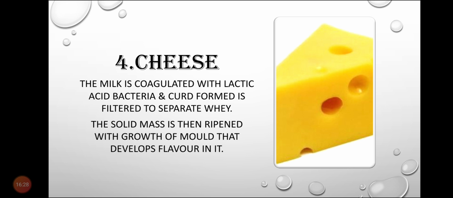The solid mass is then ripened with the growth of mold that develops flavor in it. Mold is a microorganism that develops flavor in the cheese.